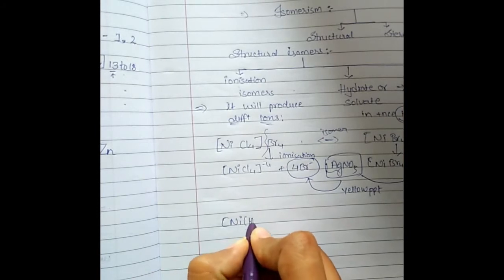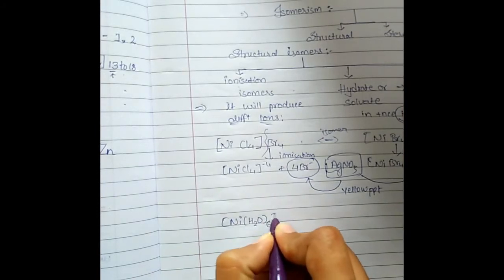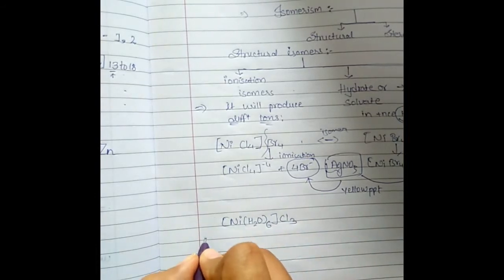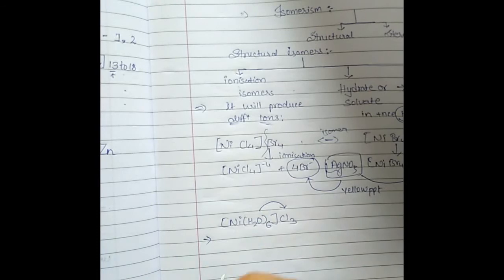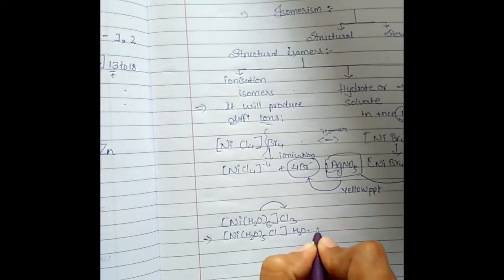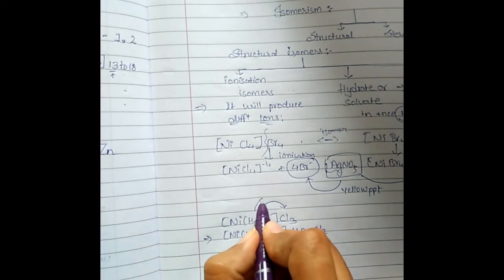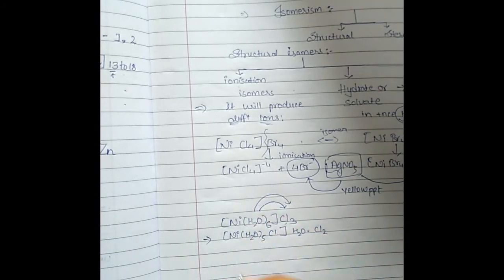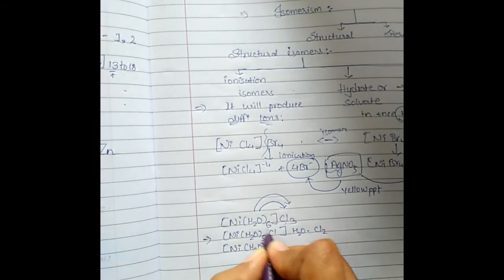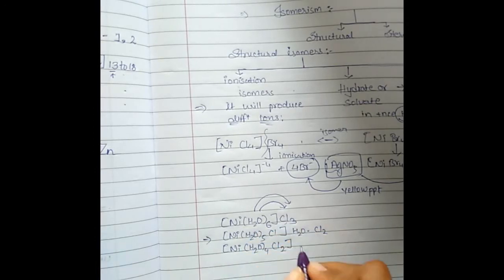We are talking about [Ni(H2O)6]Cl3. So which isomers will be formed? One water molecule taken outside, chlorine inside, so it will give [Ni(H2O)5Cl]Cl2.H2O. Now I am taking another water molecule outside and 1 more chlorine inside, so it will produce [Ni(H2O)4Cl2], with 2 water molecules outside, therefore 2H2O, and only one chlorine left outside, therefore 1 chlorine, right?